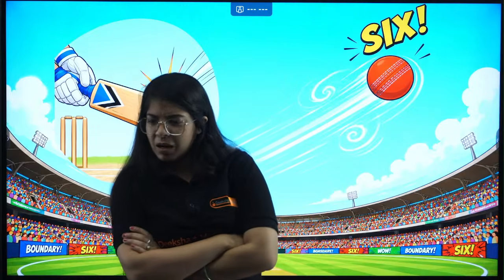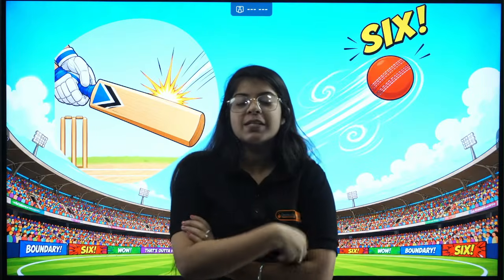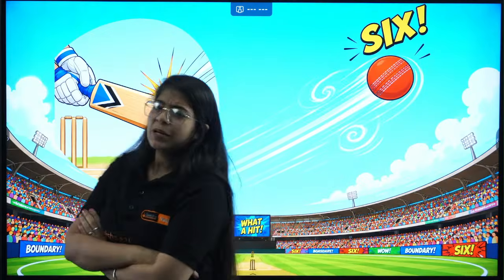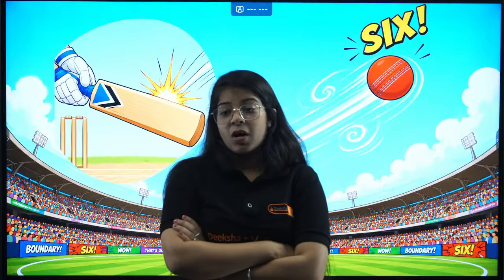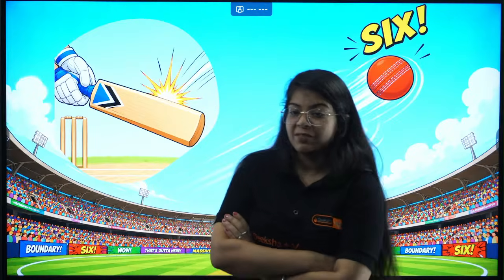Ma'am, can I know whether on-screen marking will there be for 10th standard? See, beta, for this time, for the 2025-2026 session, you probably won't have OSM marking. We don't have any update about that. But from the next year, they have said that they will have OSM marking for the 2027 session.